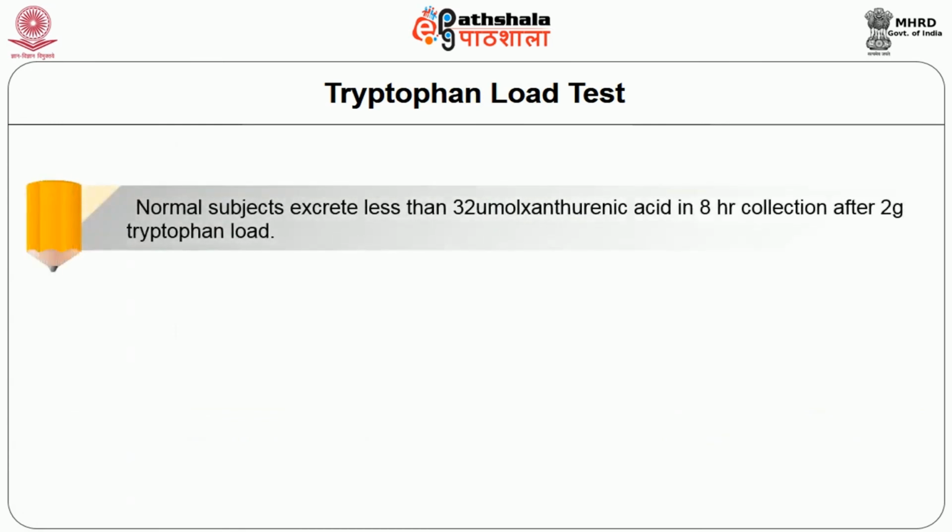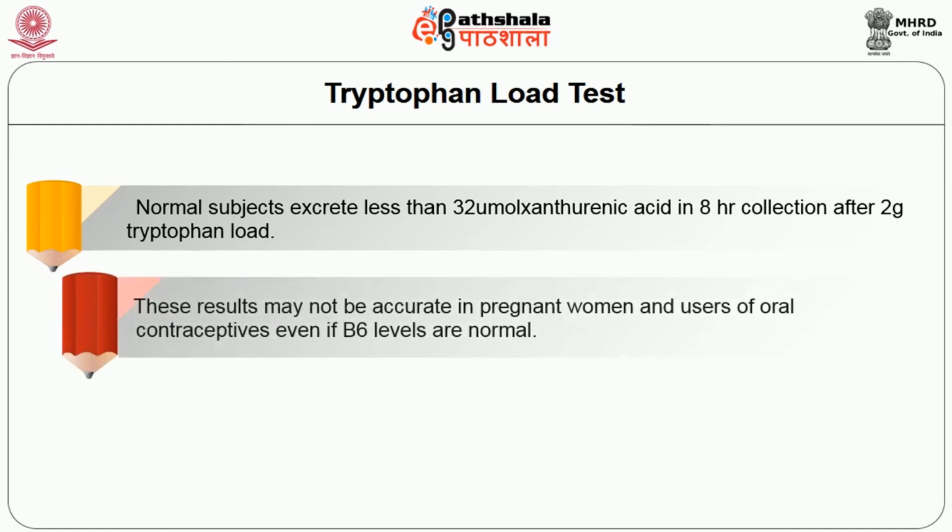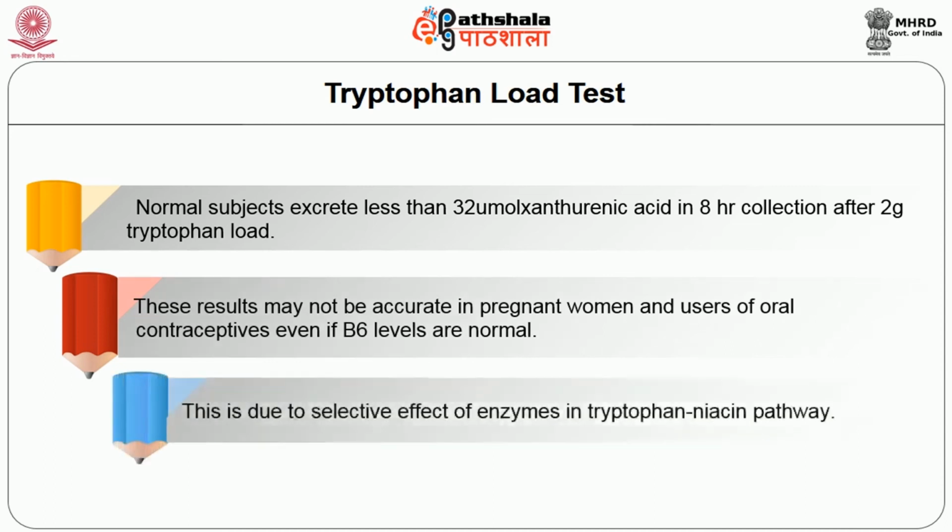Normal subjects excrete less than 32 micromole of xanthurenic acid in an 8-hour collection after a 2 gram tryptophan load. These results may not be accurate in pregnant women and users of oral contraceptives, even if B6 levels are normal. This is due to the selective effect on enzymes in the tryptophan niacin pathway.